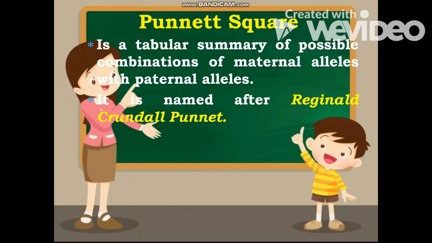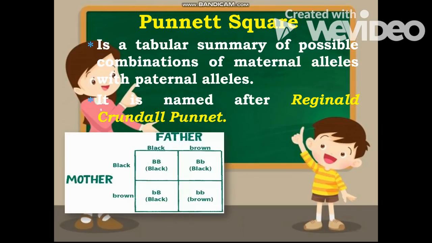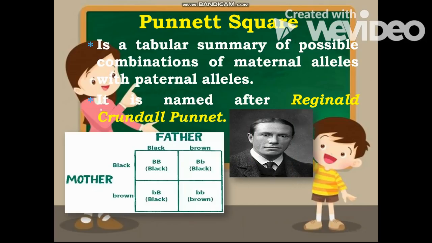The Punnett square is commonly used in genetics because it can solve problems in knowing the probability of how many children would be the outcome. That is what a Punnett square looks like, and this is Sir Reginald Punnett.